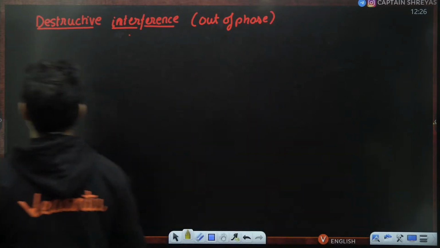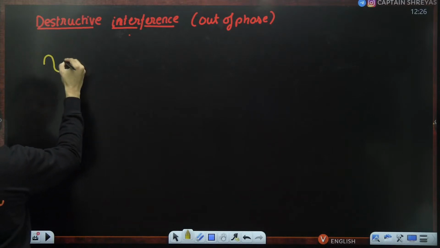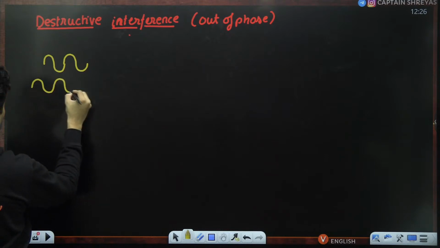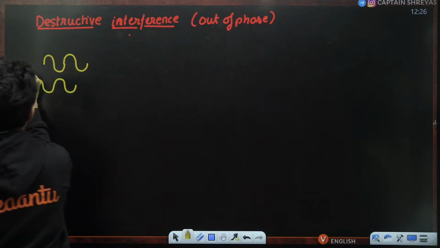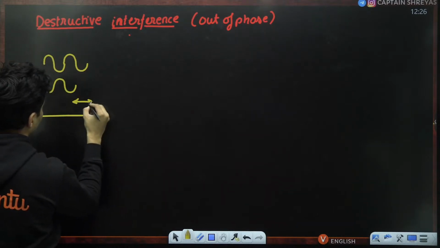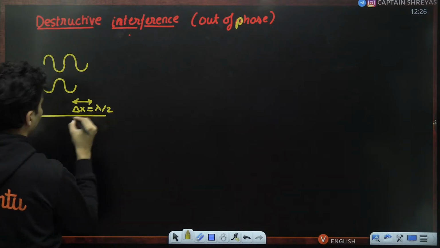So things like this will happen. These two are added. Over here, you can see the path difference is lambda by 2.